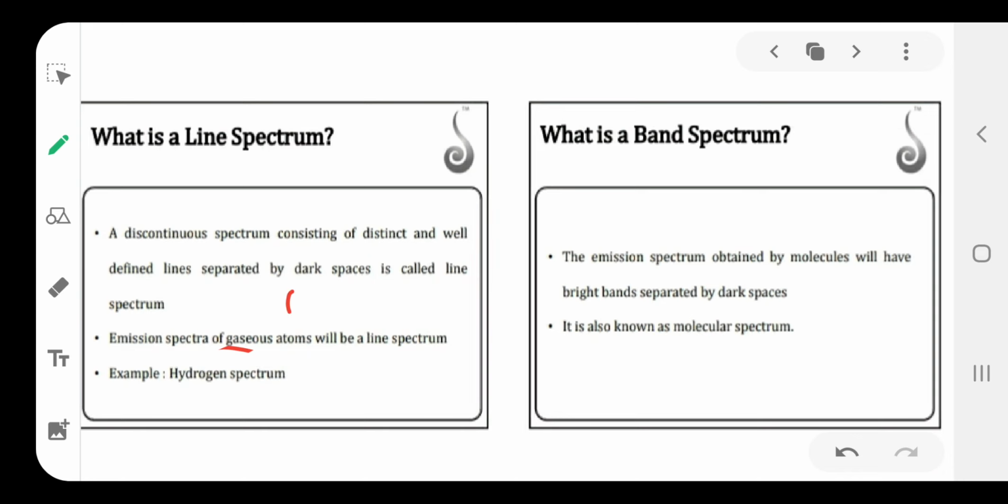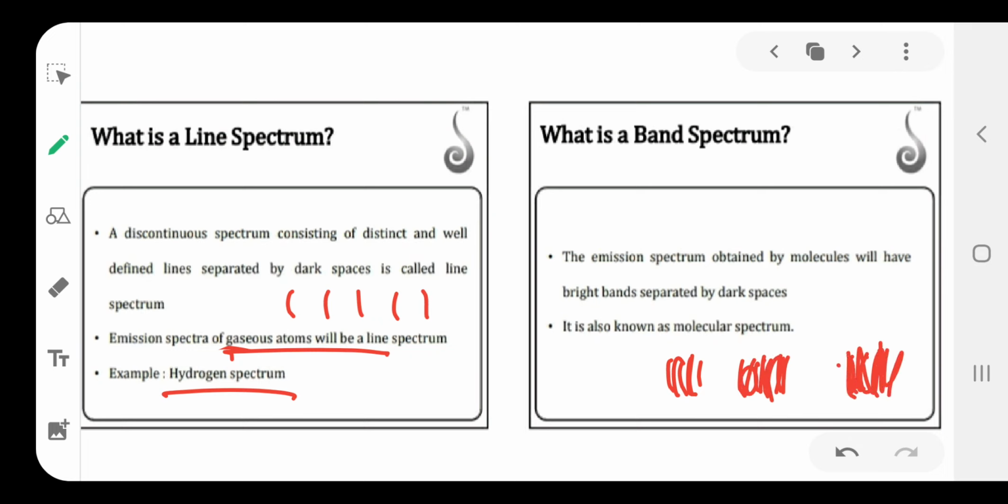Line spectrum contains this type of lines in the spectrum. It is given by atoms in the gaseous state. That's why it is called atomic spectrum. Example: the hydrogen spectrum is also a line spectrum. Band spectrum is a group of lines arranged like that. So this is the band spectrum. It is given by substances present in the molecular state. Such substances only give the band spectrum. That's why another name for band spectrum is molecular spectrum, and another name for line spectrum is atomic spectrum.